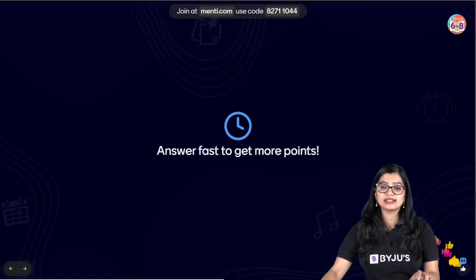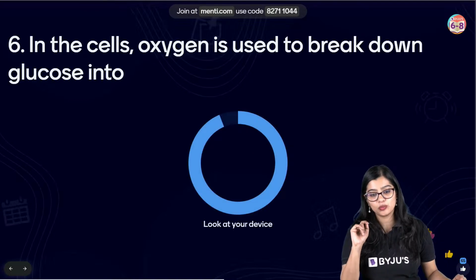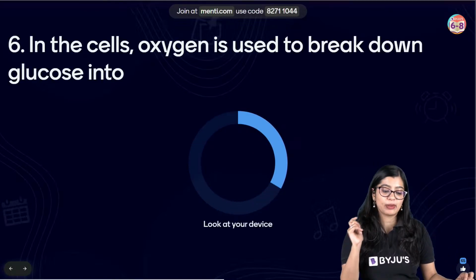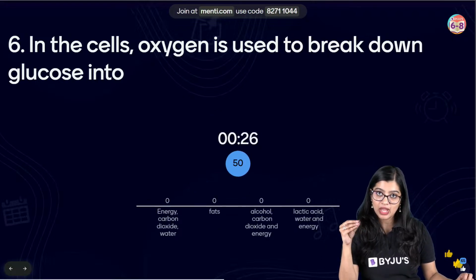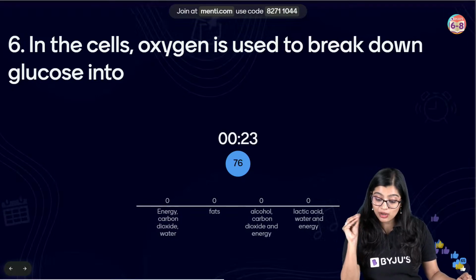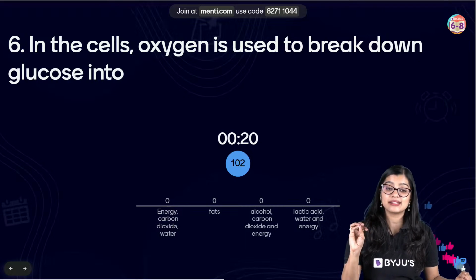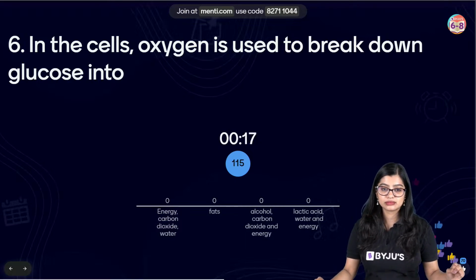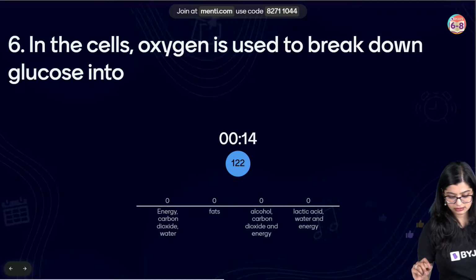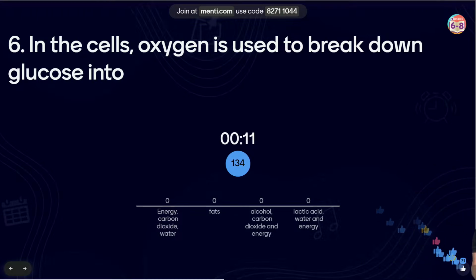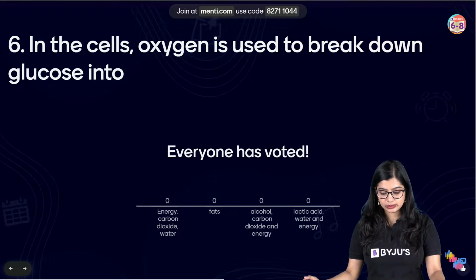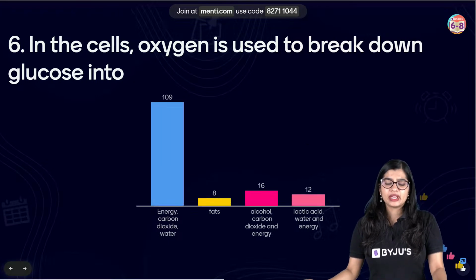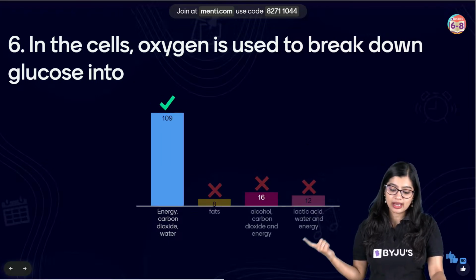Okay. Question number 6 on your screens now. In the cells, oxygen is used to break down glucose into what? Are we breaking down glucose to get energy, carbon dioxide, water? Fat, alcohol, carbon dioxide and energy? Or lactic acid, water and energy? Easy peasy question. Very good. The correct answer is energy, carbon dioxide and water.